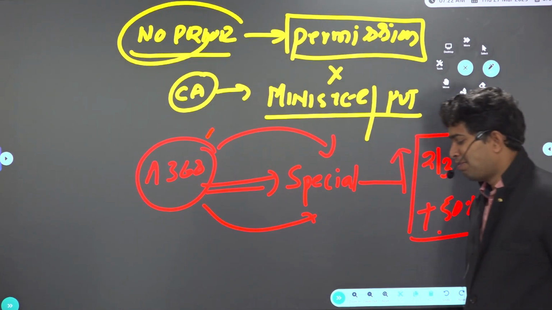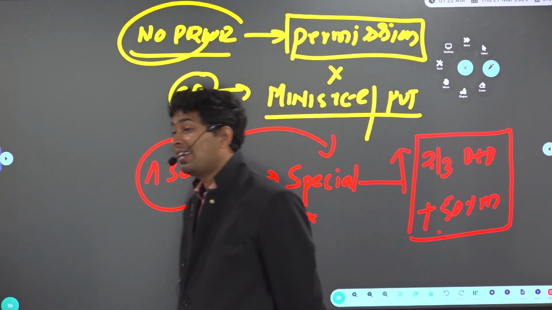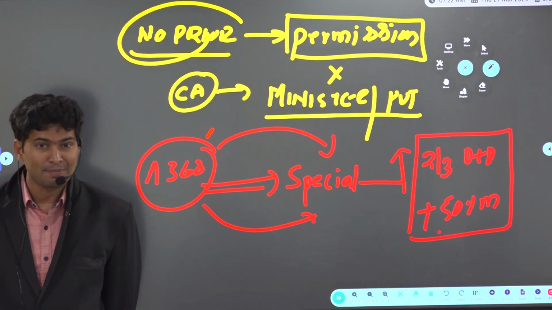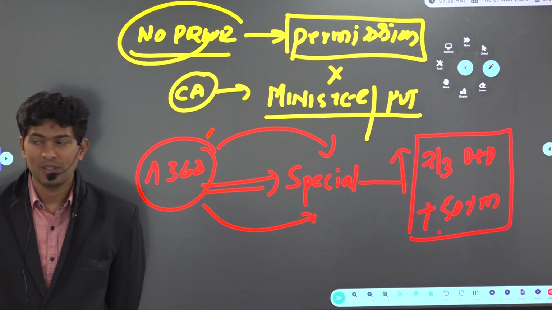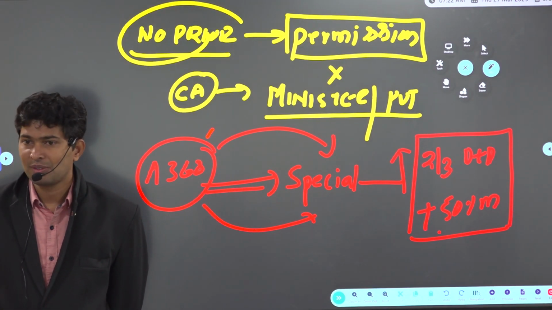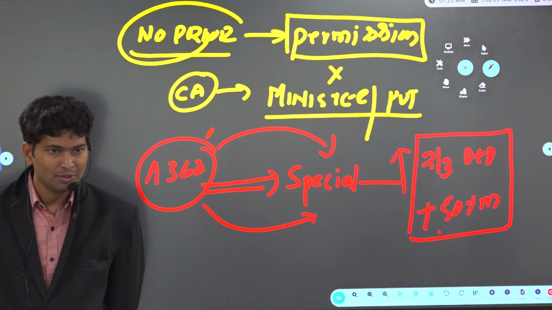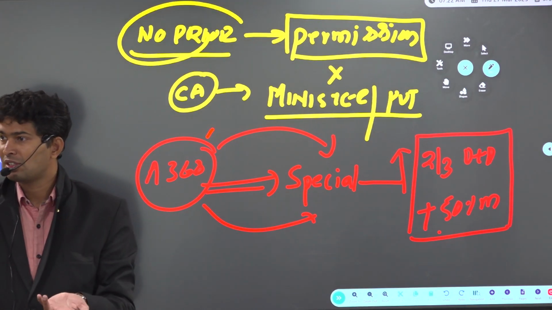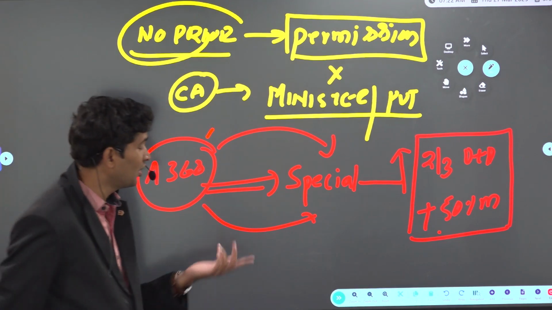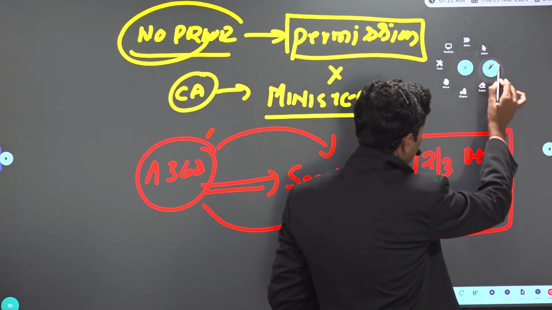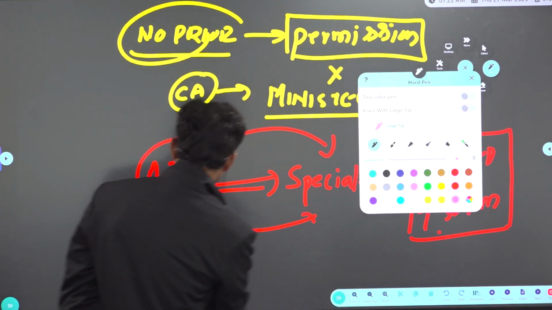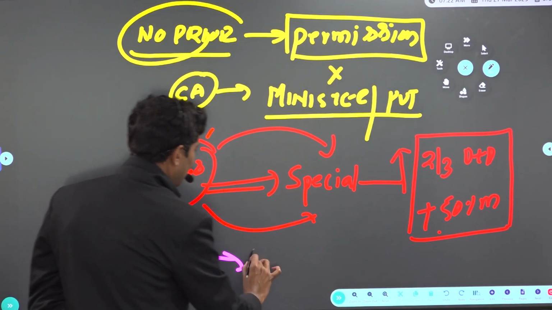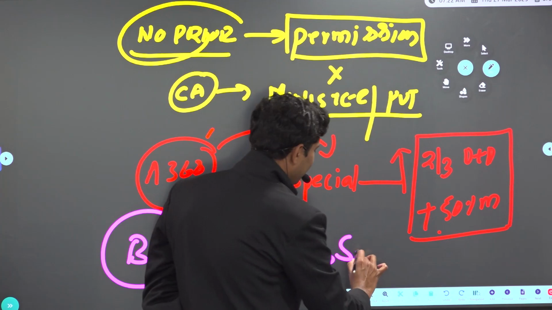Both the houses must pass the bill separately. Look at the word: both the houses must pass the bill separately. What does it mean? Lok Sabha will pass separately with two-thirds majority plus 50% membership. Rajya Sabha also will pass separately with two-thirds members plus 50% membership. So look at the wording: both the houses should pass the bill with special majority separately.